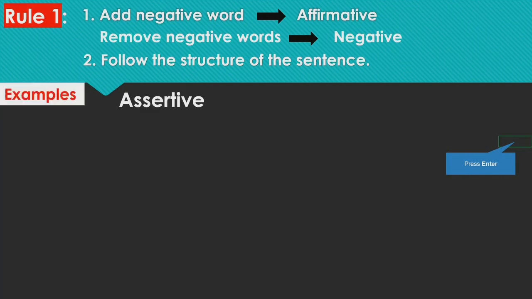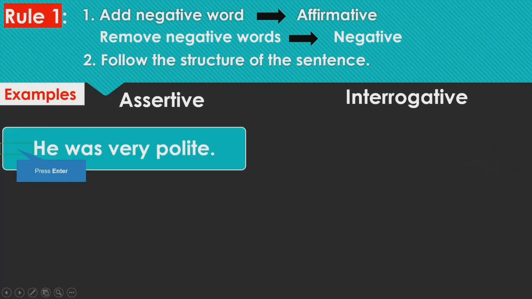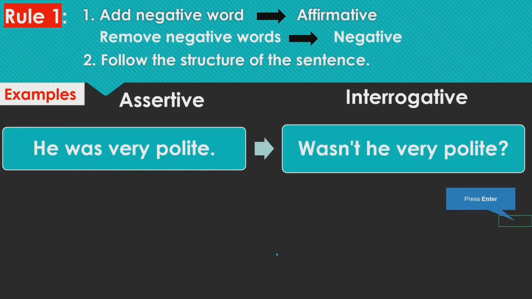Let's see the example first. In assertive sentence, he was very polite. So here we can see that we don't find any negative word. So when we will convert into interrogative, obviously we will add negative word also after the verb. So here verb is was. So we will just add not after was, and verb will be used in the beginning of the sentence here. So we will say wasn't he very polite? So both have the same meaning. Okay, so he was very polite is assertive and wasn't he very polite is interrogative, but meaning is same.